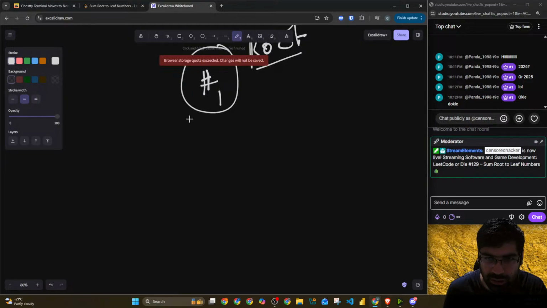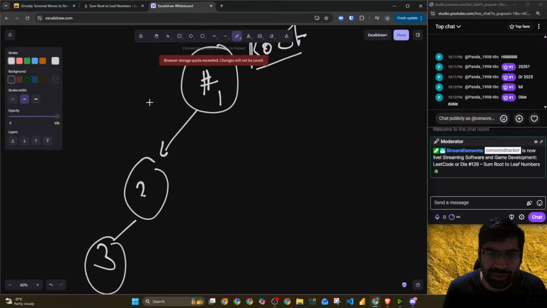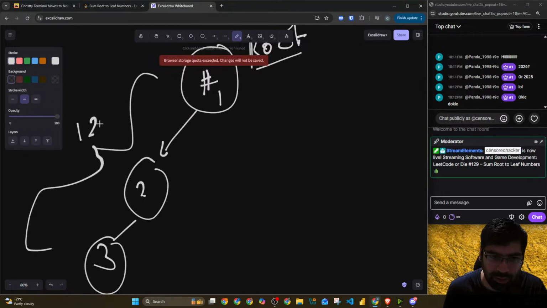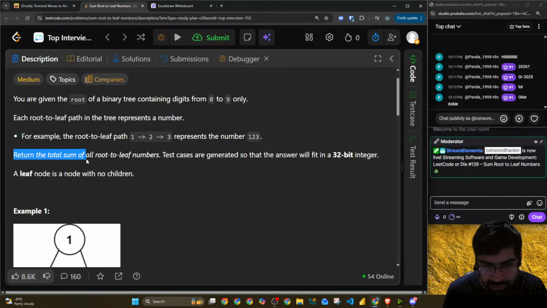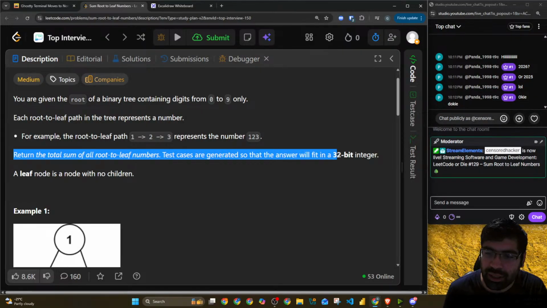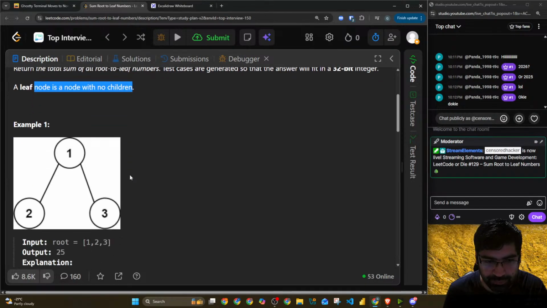So if this is 1, this is 2, then this is 3, this path represents the number 123. Return the total sum of all root to leaf numbers. Test cases are generated so that the answer will fit in a 32-bit integer. A leaf node is a node with no children.